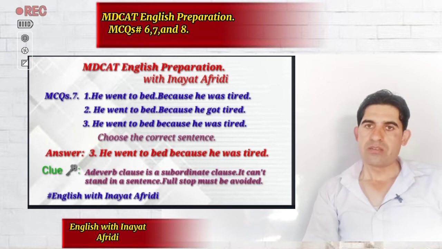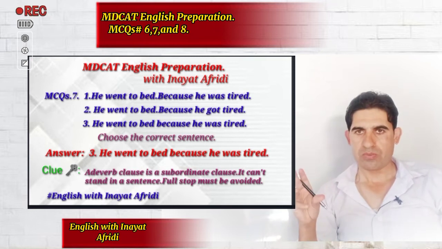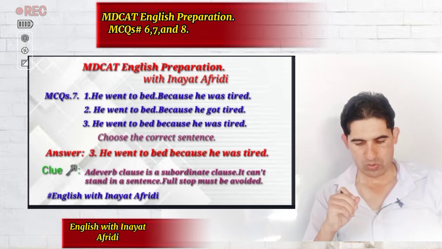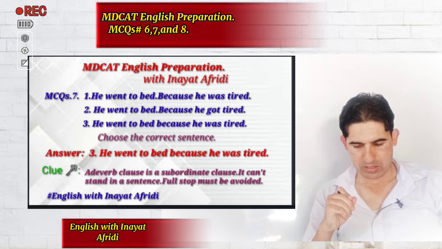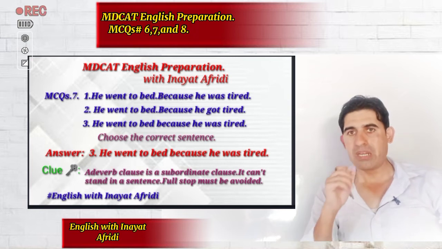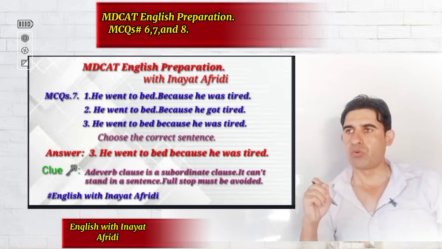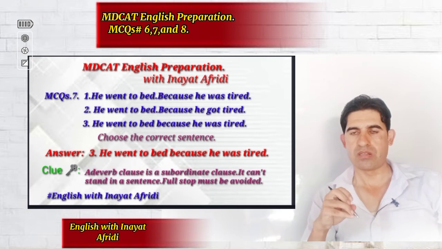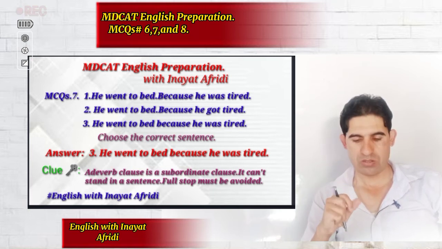Now the correct sentence is already given right on the screen, but just getting down to the clue. An adverb clause is a subordinate clause. It cannot stand alone in a sentence, so a full stop must be avoided. I mean, never use a full stop if we have a subordinating conjunction within a sentence. Now, MCQ number 7 is understood.